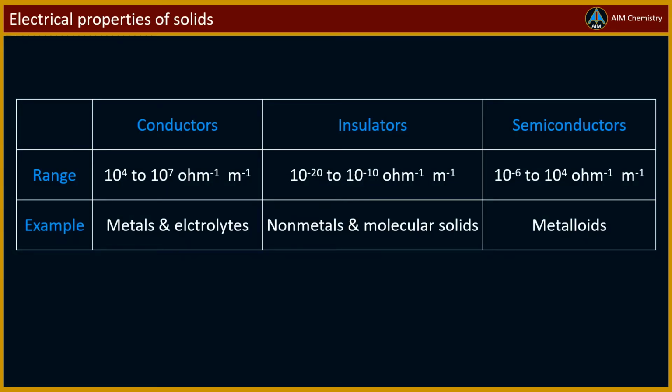Solids show a wide range of electrical conductivity, and accordingly they are classified into three categories, that is, conductors, insulators, and semiconductors. Their range is shown here. Metals and electrolytes are conductors, nonmetals and molecular solids are insulators, and metalloids are semiconductors.